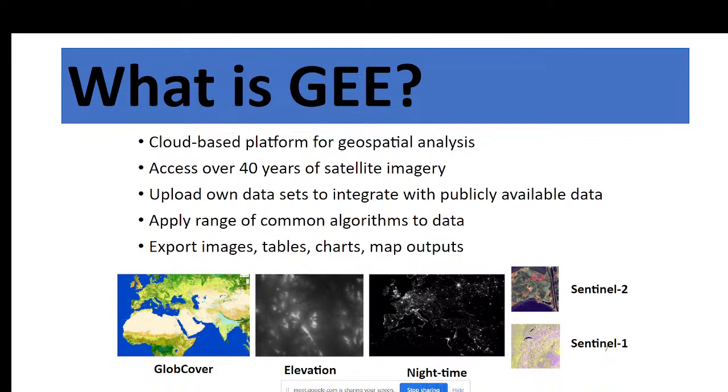And what is the resolution of these images? Different satellite images have different resolutions. Suppose Landsat is 30 meter, Sentinel is 10 or 12 meter, and MODIS is 250 meter, 500 meter. So different satellites have different resolutions, but our source is the same. Suppose you want to download MODIS satellite images, which source do you download from? This dataset comes from this same source. But this time, we can access it from the cloud in the Google Earth Engine platform.